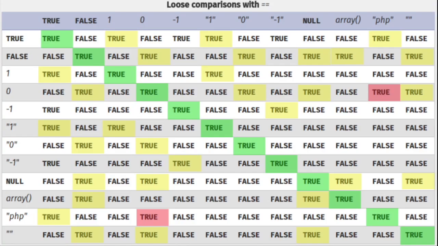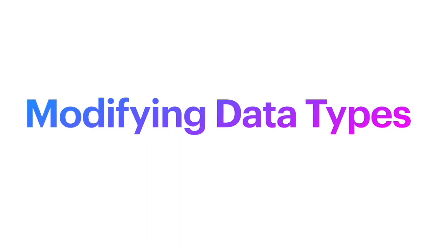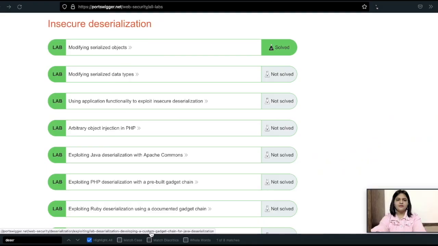So now these loosely compared operations are manipulated and used to perform certain actions in insecure deserialization. This is what we are going to see in this particular lab. So now let's go into the lab and see how it works.